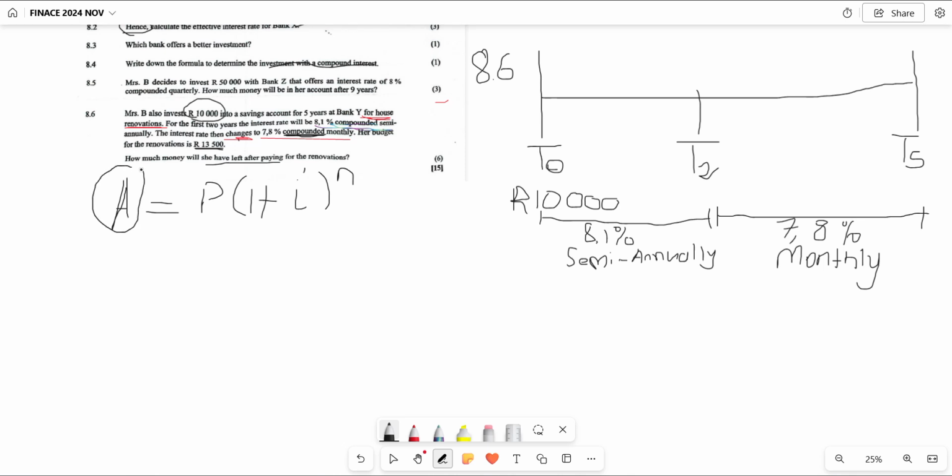We are looking for the accumulated amount for Mrs. B after a period of 5 years. Now remember, what is P? The P is the principal amount. This is an amount that Mrs. B has now, and that amount she wants to invest. Now we understand that Mrs. B has an amount of 10,000 rand. That constitutes the value of P. Then where we see P, we are going to write our 10,000 rands.